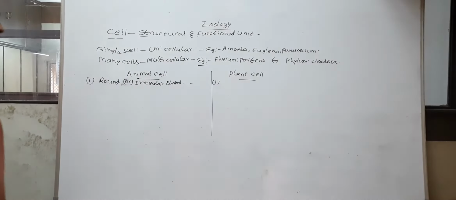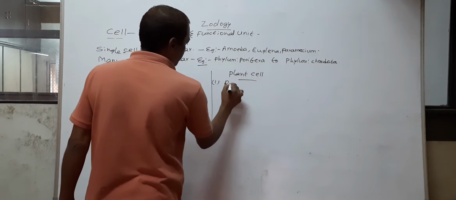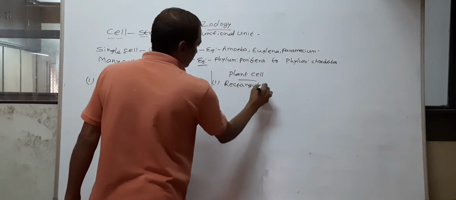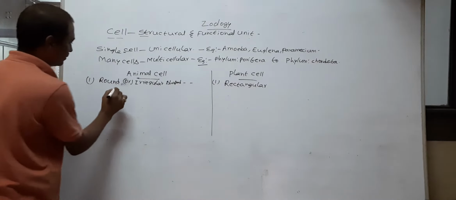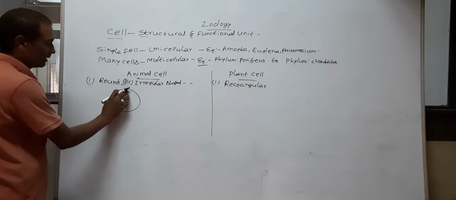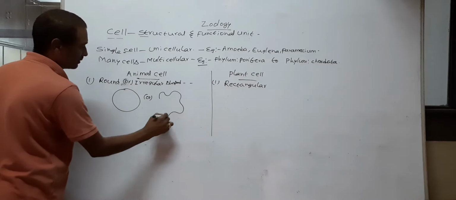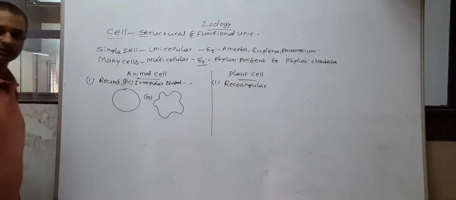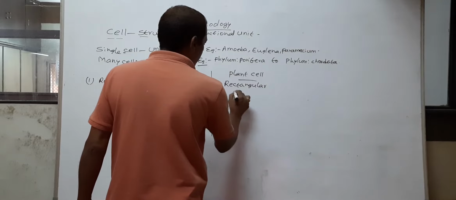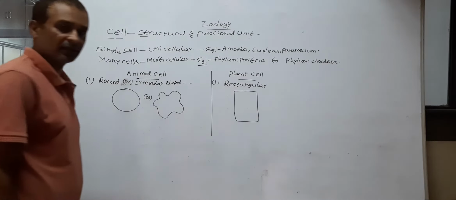But the plant cell has a fixed rectangular shape. So the animal cell is round or irregular in shape, but the plant cell is a rectangular shaped structure.